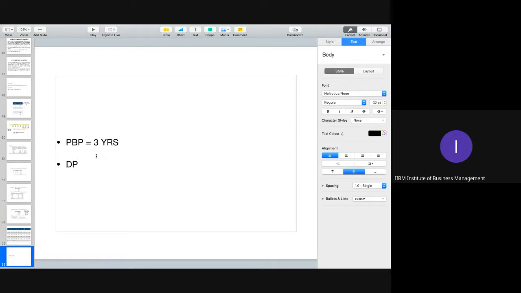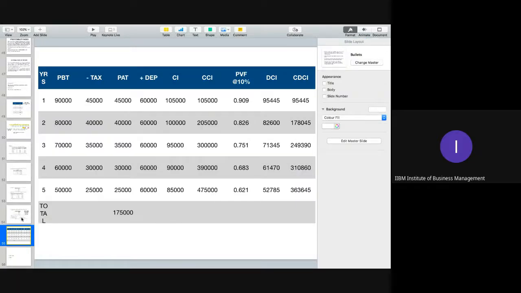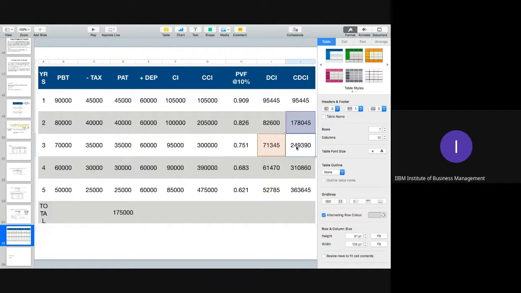Now DPBP. What is DPBP? That is again the same formula, but we need to calculate from DCI calculation, CDCI. You can see that up to 3 years, we have recovered 249,390. We will apply the formula now.